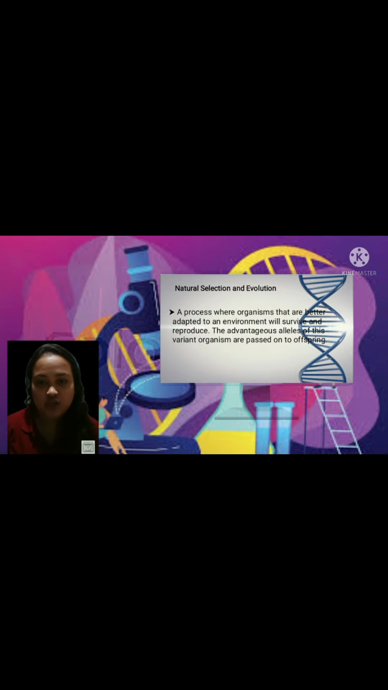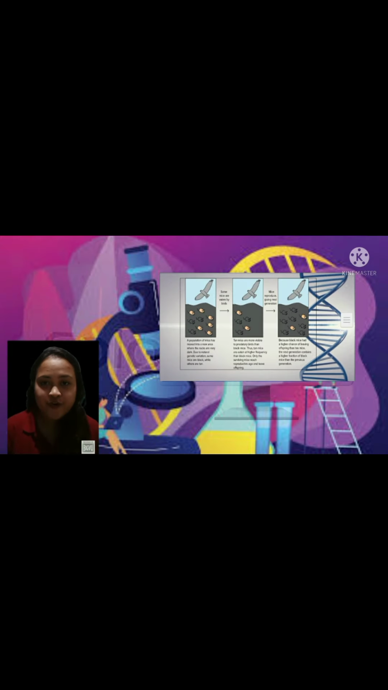Natural selection and evolution. It is a process where organisms that are better adapted to an environment will survive and reproduce. The advantageous alleles of these variant organisms are passed on to offspring. For further explanation, let us refer to the figure.